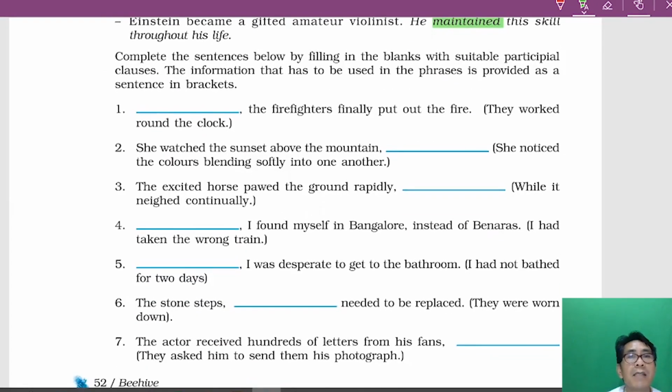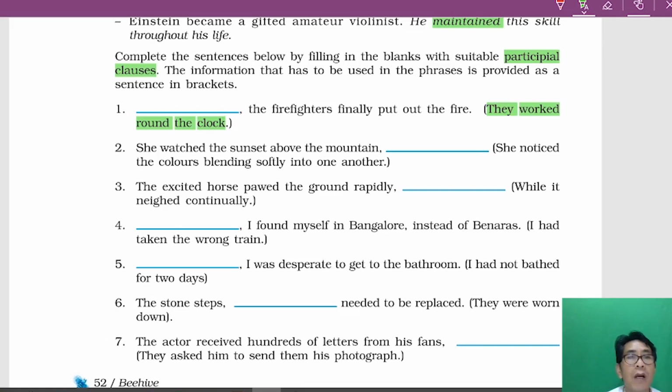Now, with this as an example, I want you to do the following. Complete the sentences below by filling in the blanks with a suitable participle clause. You remember what a participle clause is? Participle clauses start with verb 1 plus ing. The information to be used in the phrases is provided as a sentence in the brackets. So, they worked round the clock. Now this is where you have to work. Try to get the verb 1 ing of this verb. For example, dash, comma, the firefighters finally put out the fire.